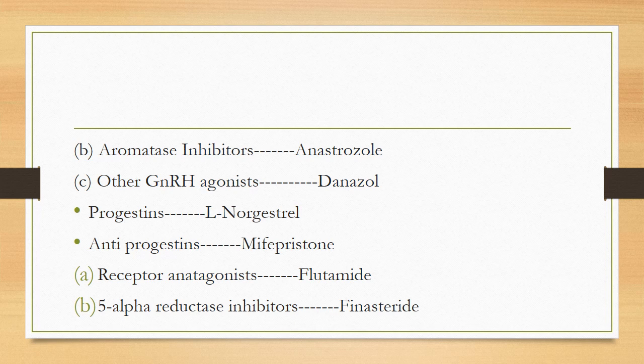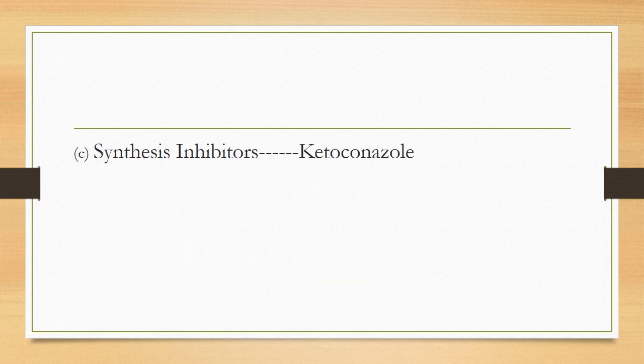In progestins, the major example is norgestrel, and then antiprogestins, which include mifepristone. Antiandrogens are further classified as receptor antagonists, which include flutamide, and then 5-alpha reductase inhibitors, which include finasteride. Then finally, synthesis inhibitors, which include ketoconazole.